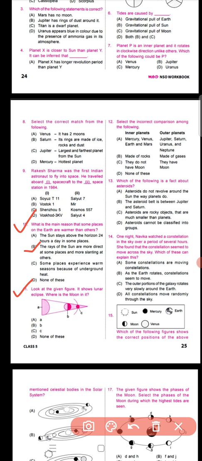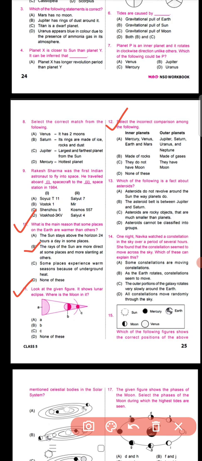Okay, next question is question number 11, that look at the given figure. It shows a lunar eclipse. Where is the moon in it, whether B is the moon or C is the moon or A is the moon? So definitely if you see the figure properly, you can go for option number C. Okay, C is the moon. In the case of lunar eclipse, definitely C is the moon. Okay, because in the given figure, A represents the sun, B represents the earth and C represents the moon. During lunar eclipse, earth completely blocks sunlight from falling on moon and moon becomes invisible for some time.